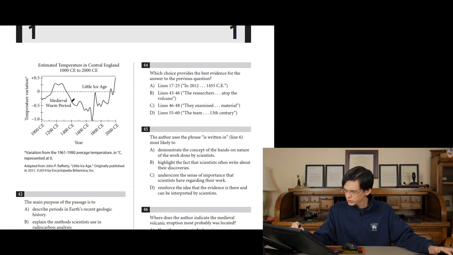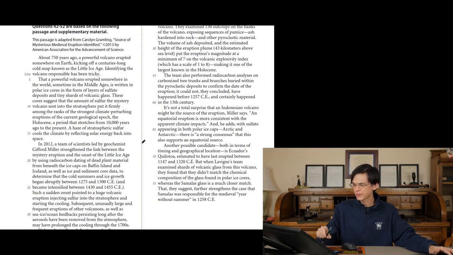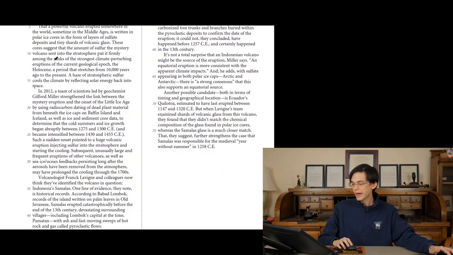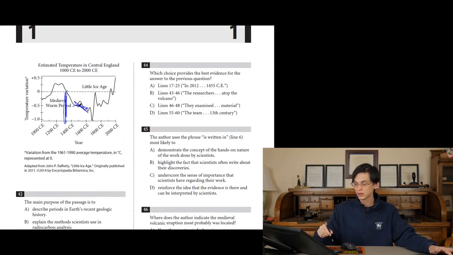So that looks to be a little bit after 1300. This little dash right here is 1300. And isn't that exactly what they said before? They said that it happened 750 years ago, which is roughly 1250. That in 2012, they identified that cooling began abruptly in 1275 to 1300. That it got really cold in 1400, 1500, which is like right here.